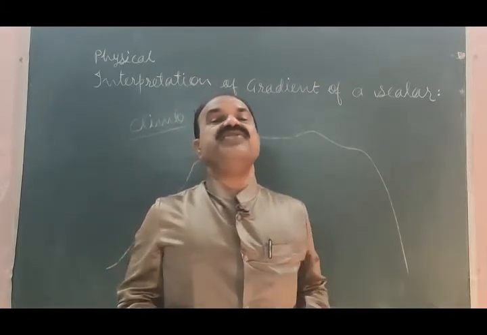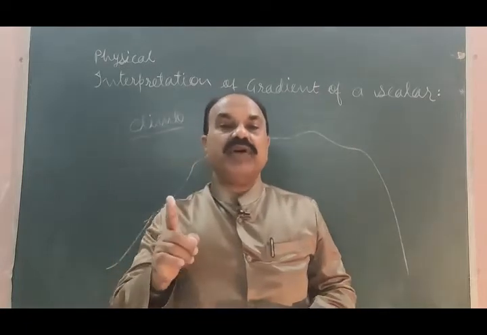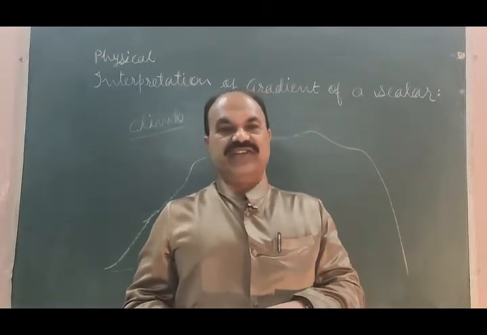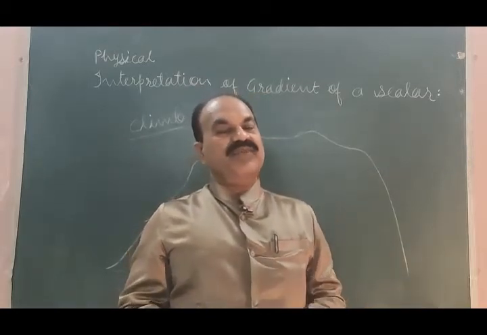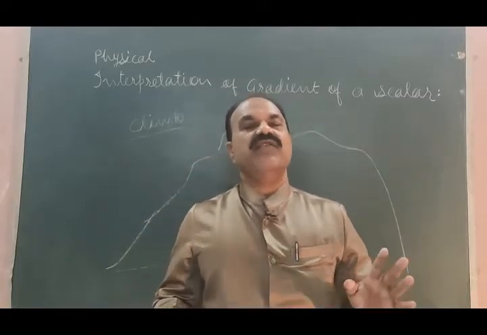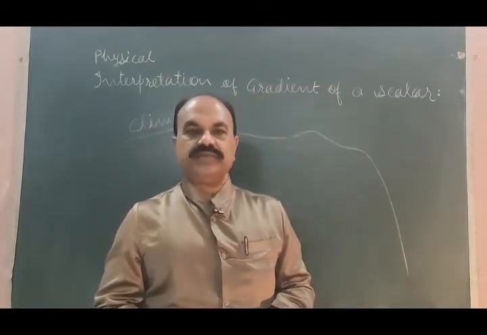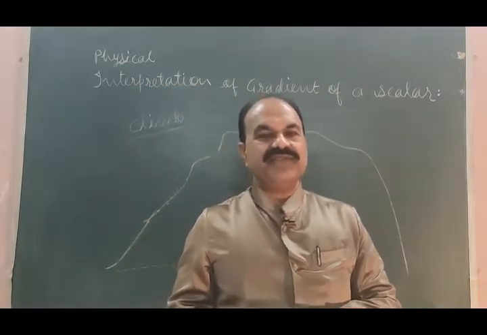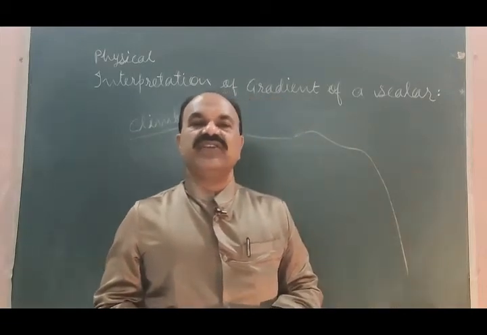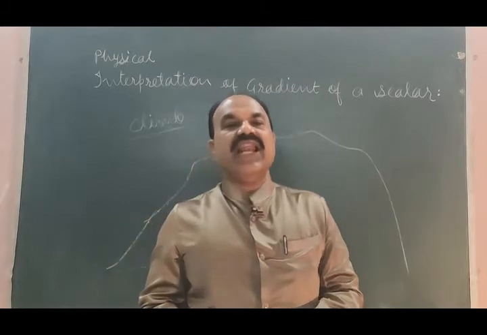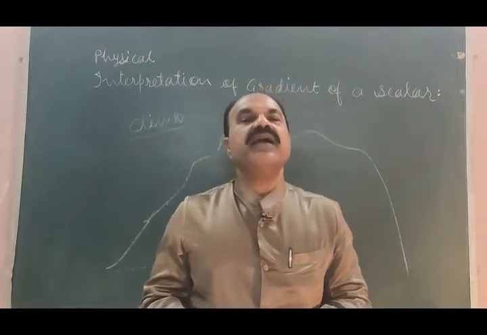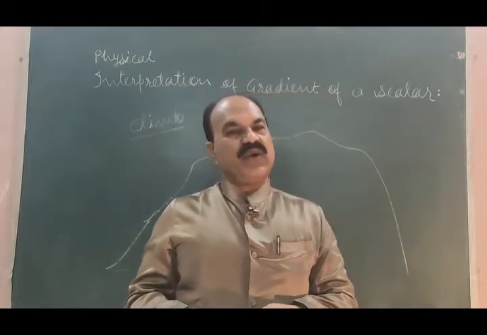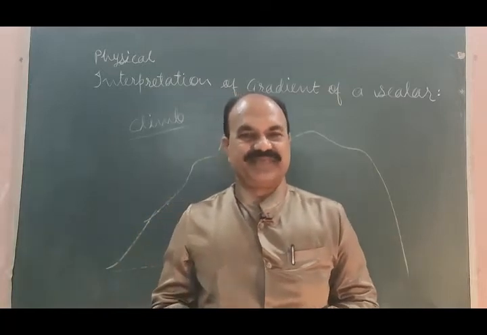For this safe journey, we have to take help of the gradient of a scalar field. If we take help of this gradient of a scalar field, our journey will be safe. We know the operator for gradient, which is known as the three-dimensional vector differential operator del or nabla, given by i dou by dou x plus j dou by dou y plus k dou by dou z. We have seen all this in the last lecture.